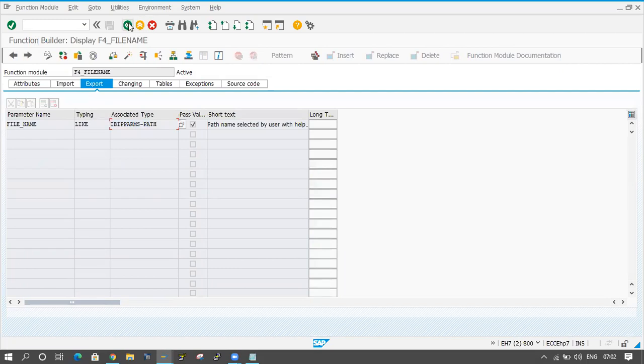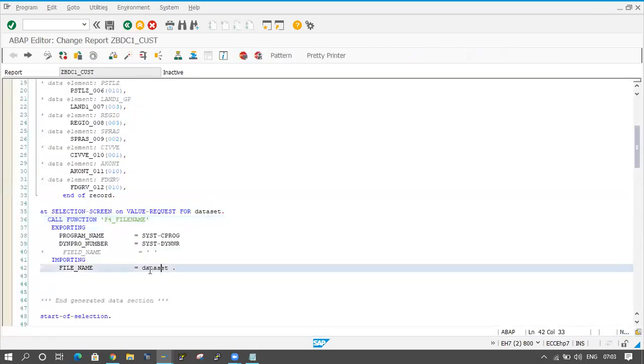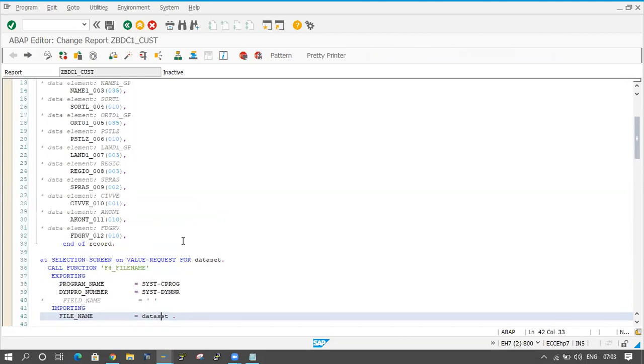Let me check what the data type and length is for this data set. The length and data type should be the same as the file name also. Whatever you are passing in the function module, both importing and exporting, the structure must be the same, otherwise it will throw a dump.